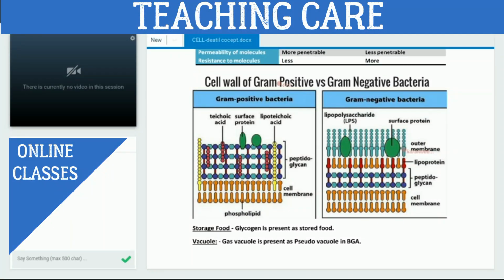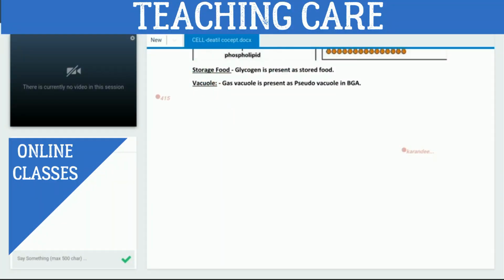Now we will study about the eukaryotic cell. These are all about the prokaryotic cell, right? And now we will study about the eukaryotic cell. And what is the eukaryotic cell? Just as we have observed in the eukaryotic cell, we will get